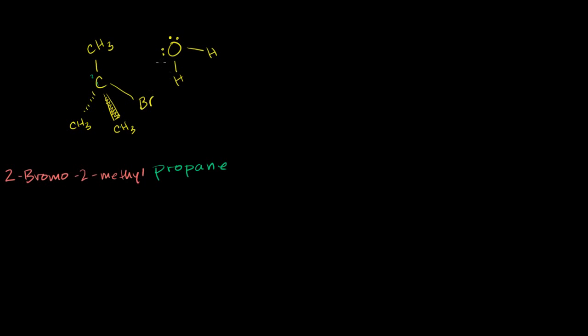Now, in this example, water is going to be our nucleophile. It has some electrons already over there, but even more, it's very electronegative, which we've seen multiple times. So it's hogging electrons from the hydrogen. It's not as strong of a nucleophile as the hydroxide anion that we saw in the Sn2 reaction, but it is a nucleophile. This is a weak nucleophile.